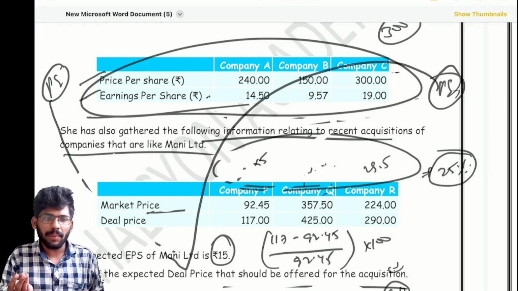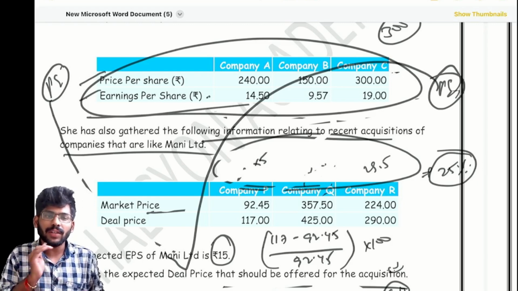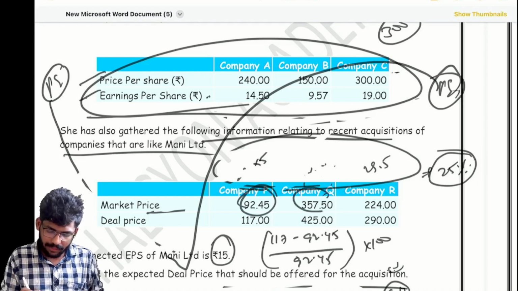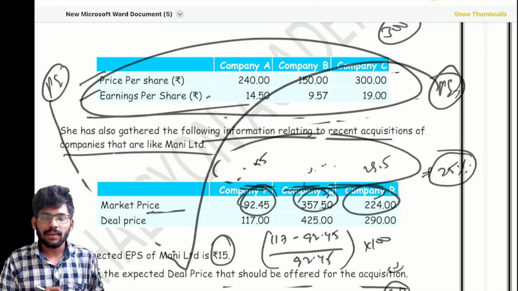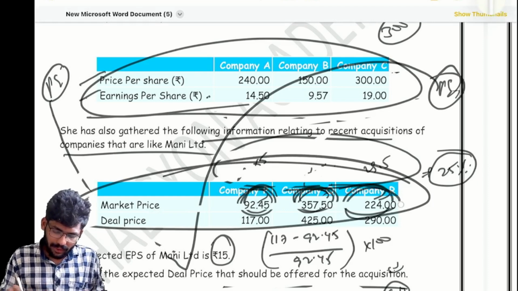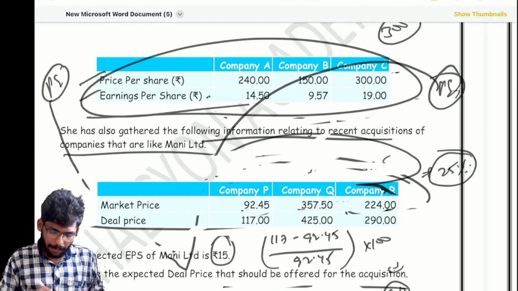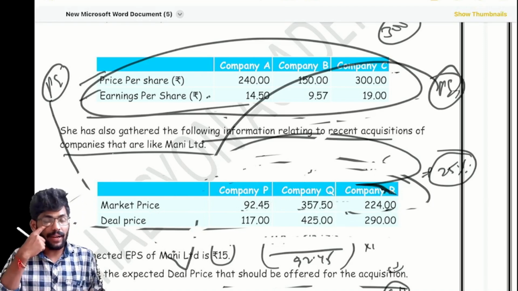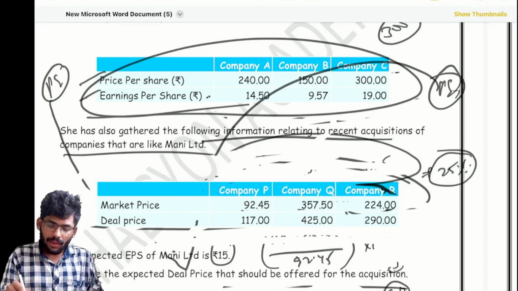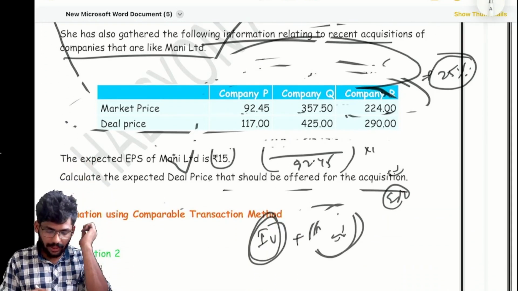We want the acquisition premium. How to get that? Deal price minus the pre-acquisition price, the pre-market price of the target. Pre-market price means pre-merger, pre-acquisition only, not after the merger. So given these values, you can easily calculate the acquisition premium and then take the average of the three companies' acquisition premium. It should be added to the intrinsic value. You will get the deal price. Correct or not? Yes.